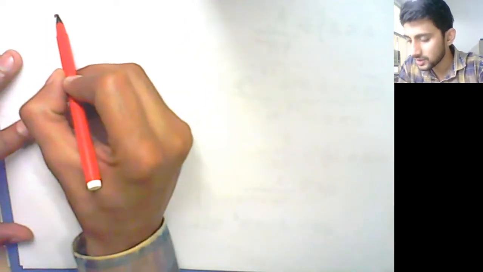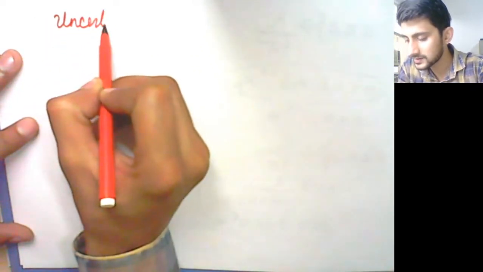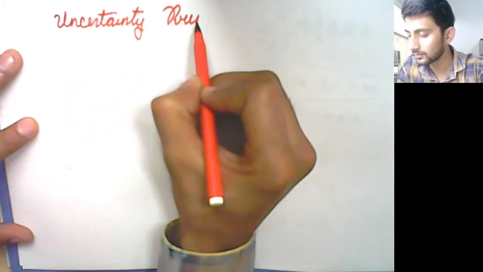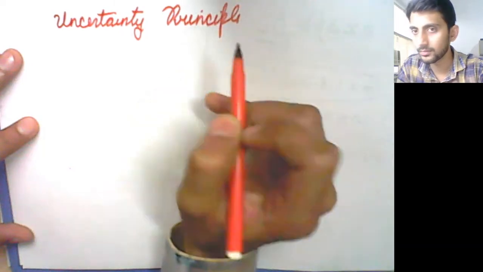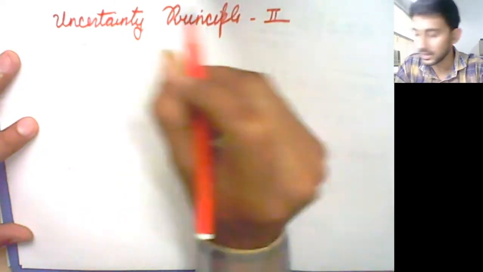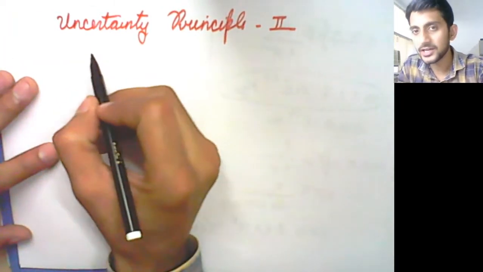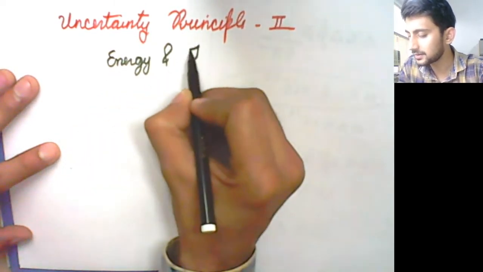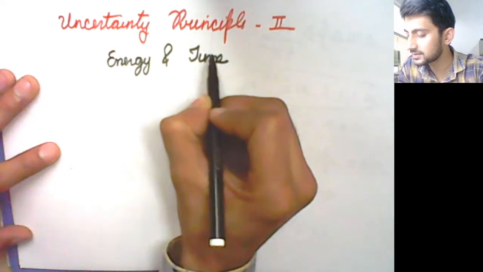Welcome back. So now we have to discuss uncertainty principle 2, which is a relationship between energy and time uncertainties.